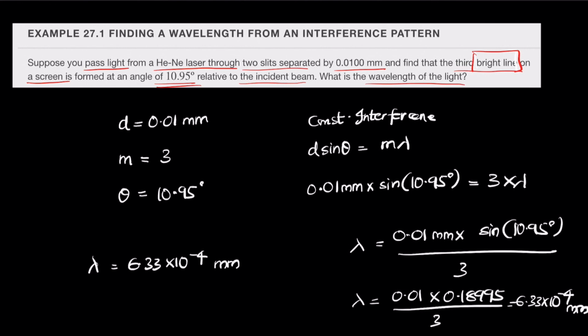But notice that this answer is in mm. We generally calculate wavelength in nanometers. So we are converting from mm into nanometers.